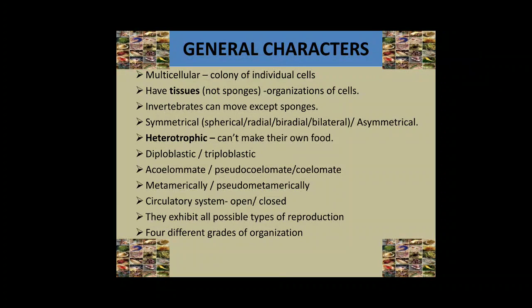Fourth type is bilateral symmetry. In bilateral symmetry, there is a single plane, the median, longitudinal or sagittal plane, through which the body can be divided into two similar right and left halves. For example, platyhelminthes, annelids, arthropods, and some mollusks.